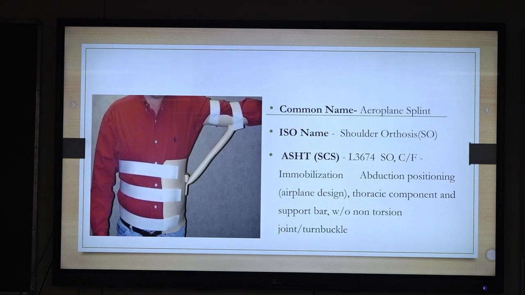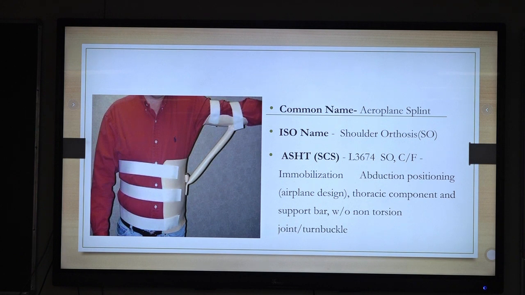So how does this nomenclature differ? Can anybody identify this orthosis? Easy. Aeroplane splint. What is the ISO name? The ISO name is shoulder orthosis. Sometimes shoulder, elbow, wrist orthosis will be there, but this is only a shoulder orthosis, covering only one joint. But what is the ASHT name?